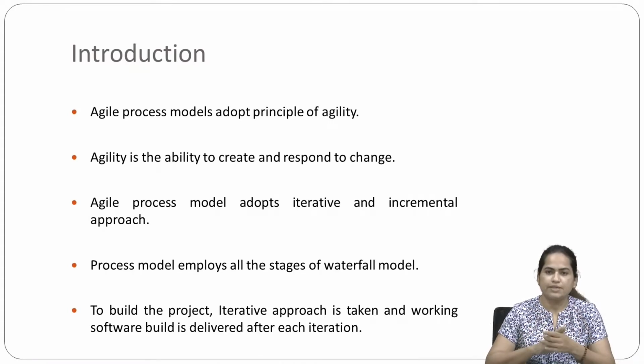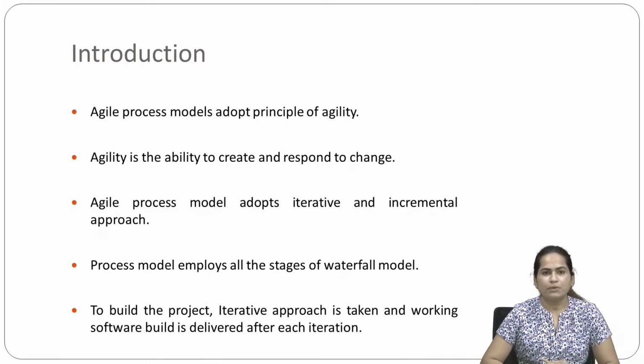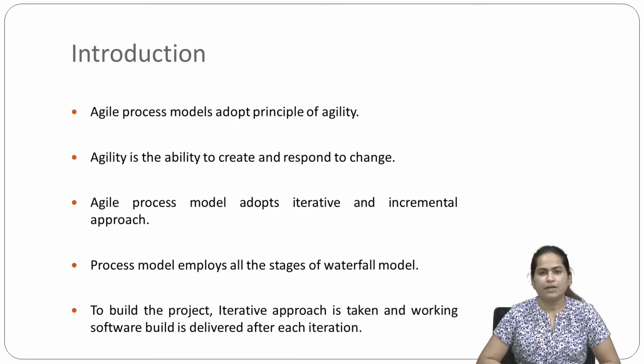Now we will see in detail what is given to us. Agile process models adopt the principles of agility. As I told you, agility is the ability to create and respond to change. Agile process model adopts an iterative and incremental approach.